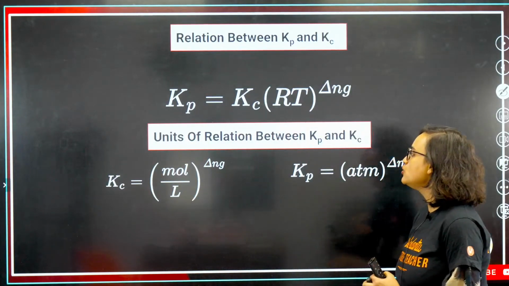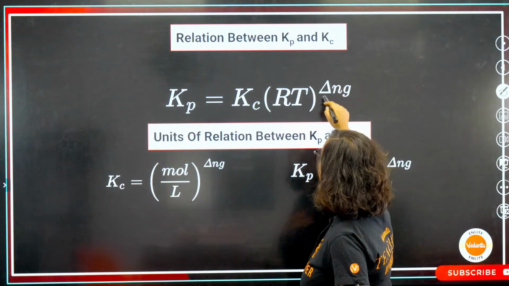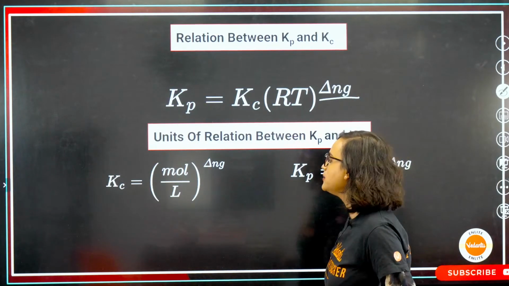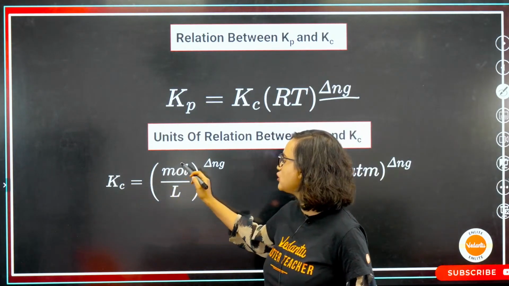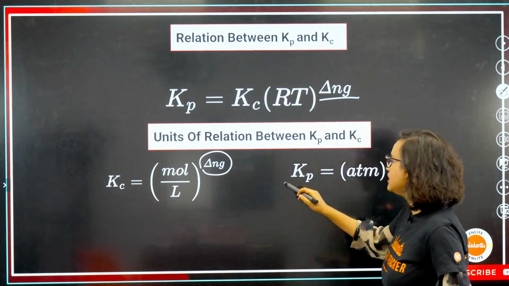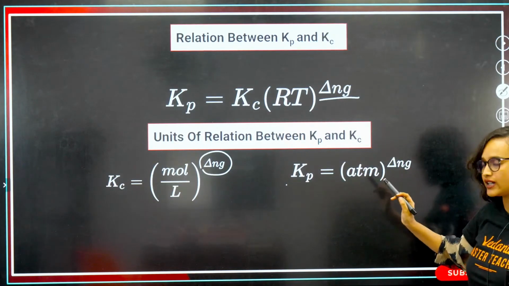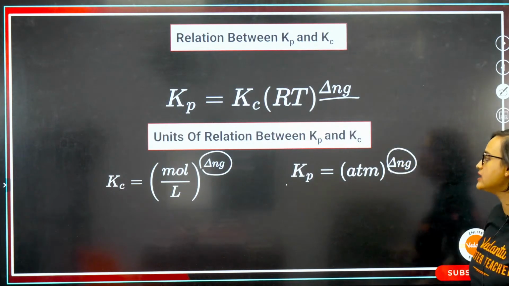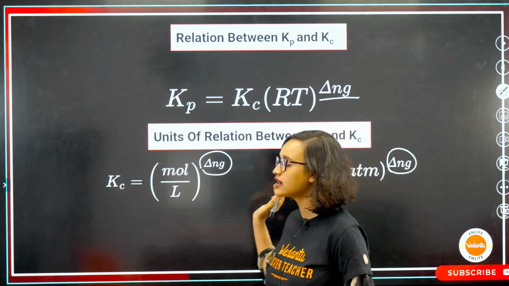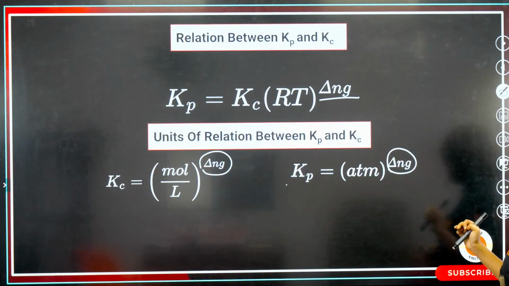Kp is equal to Kc (RT) to the power delta Ng. Kc has units of (mole per L) to the power delta Ng, and Kp has units of (atm) to the power delta Ng. These are our relations. You can take a look at it and write it down if you want to.